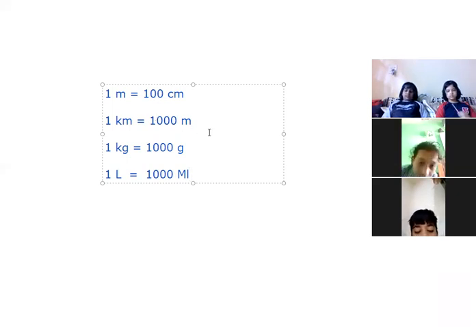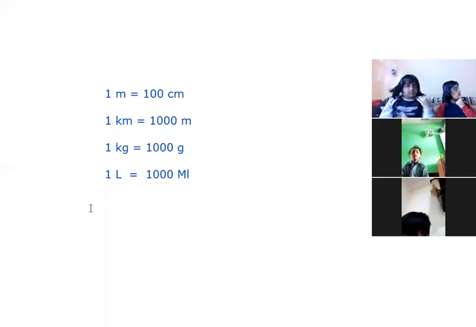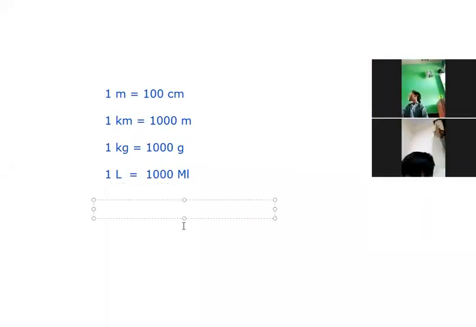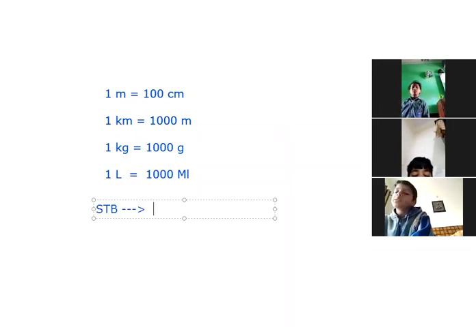Okay, beta. So in the next class we will discuss how we actually convert the bigger unit into the smaller unit and the smaller unit into the bigger unit. But you have to learn this before starting the questions. If we use the concept small to big, we divide.